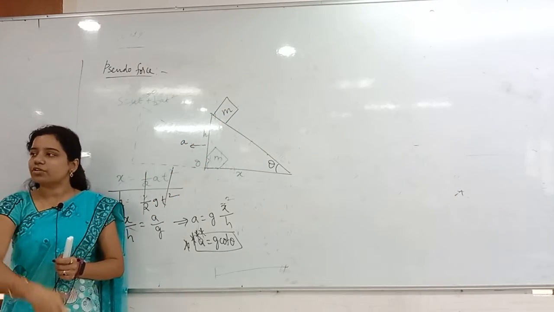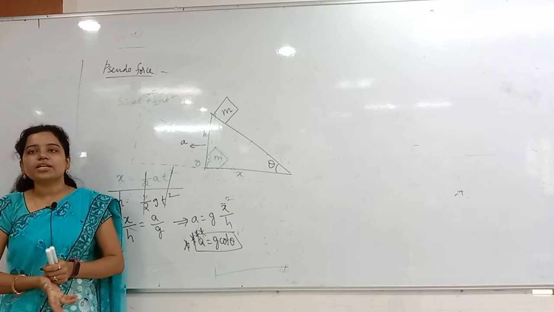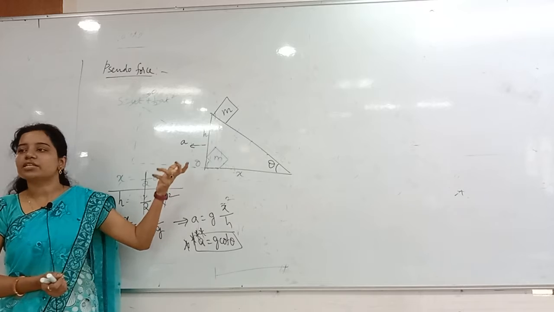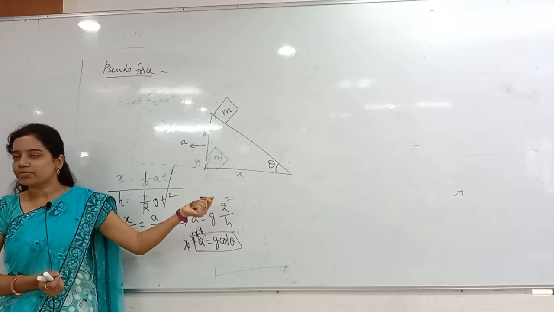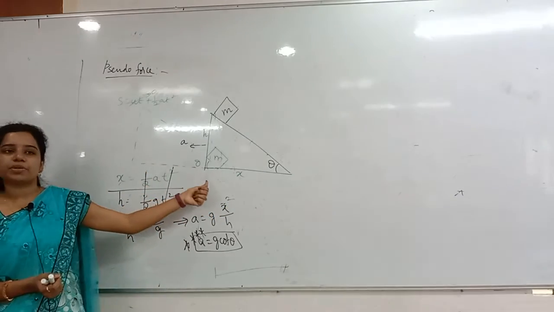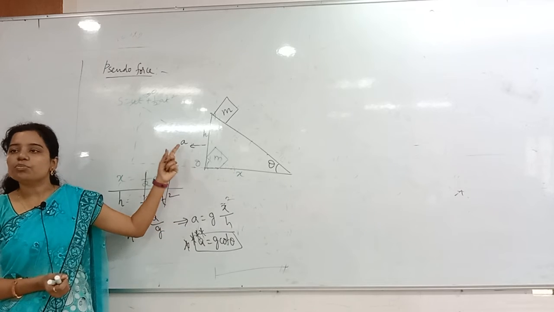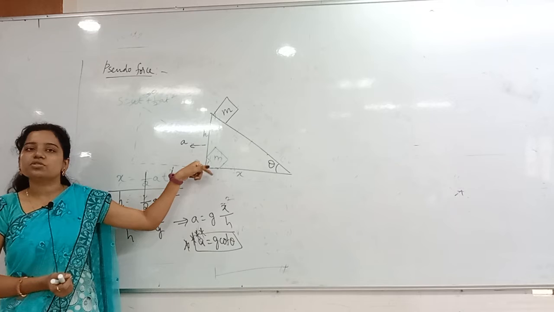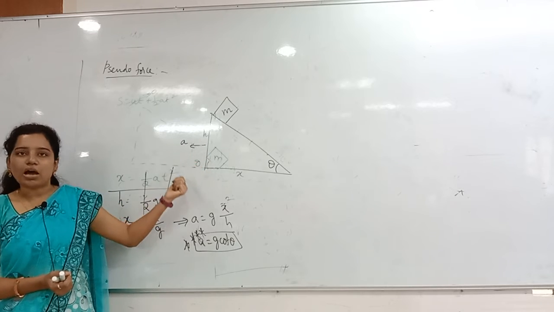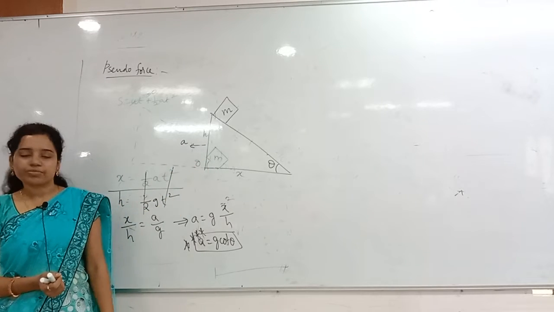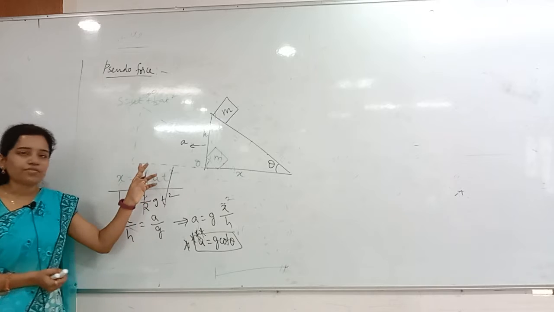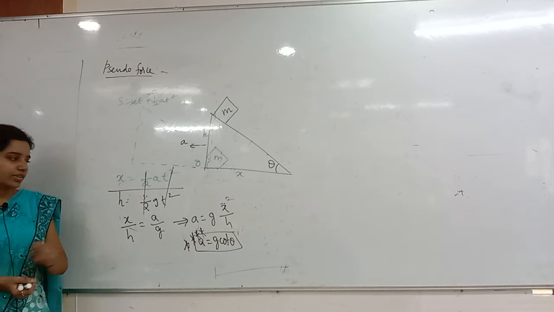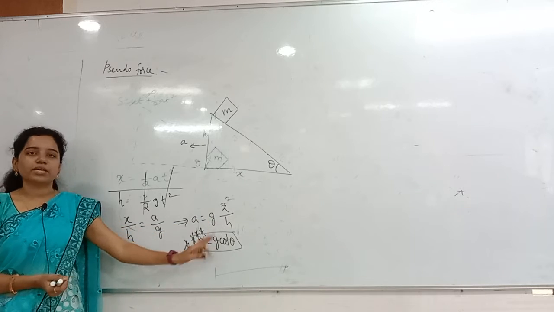I am not applying any force on it, so it is moving under gravity with acceleration due to gravity, g. So s is again ut plus half a t square, but u is again 0 because it is freely falling. So h is half g t square. Then t square gets cancelled, half gets cancelled, so x by h is equal to a by g. Then a is equal to g into x by h.